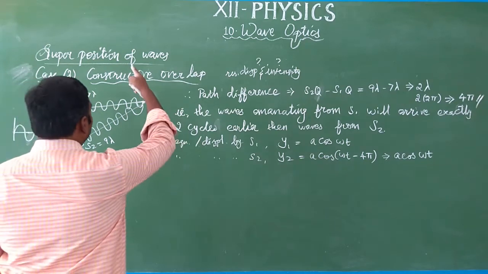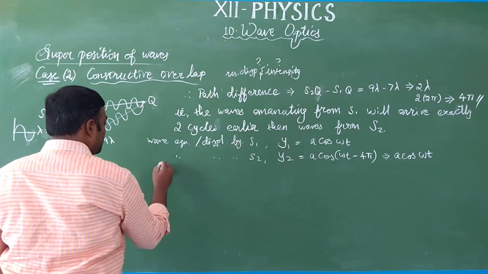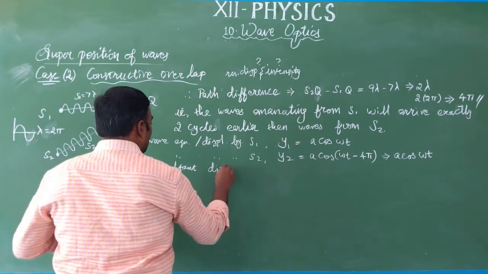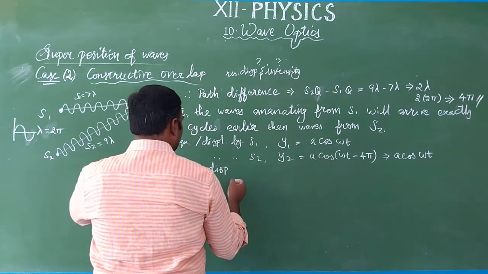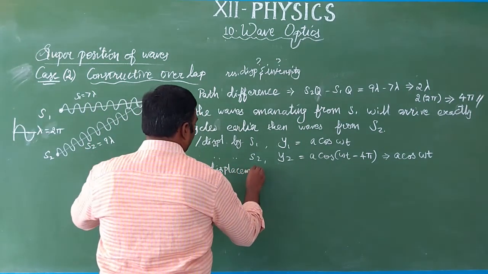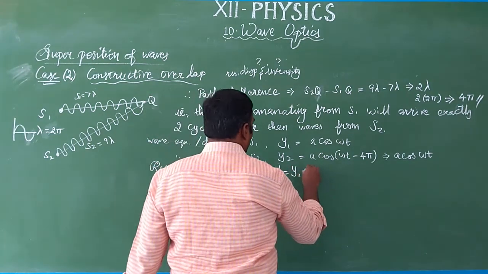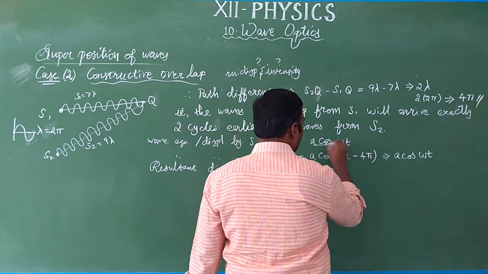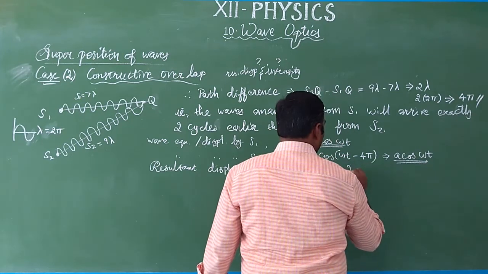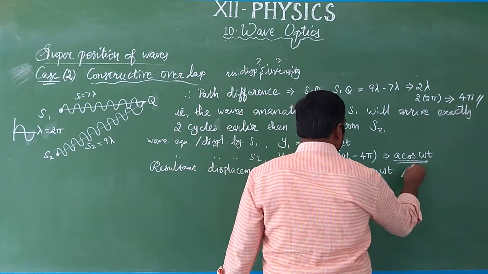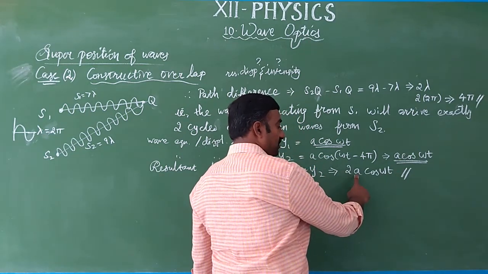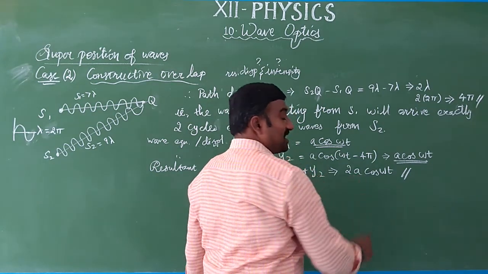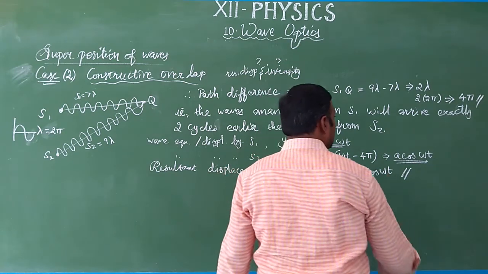Okay. What is the superposition principle? According to the superposition principle, the resultant displacement is y equal to y1 plus y2. So just as we saw before, a cos omega t plus a cos omega t is equal to 2a cos omega t. Here 2a is the amplitude, and omega t is the phase.